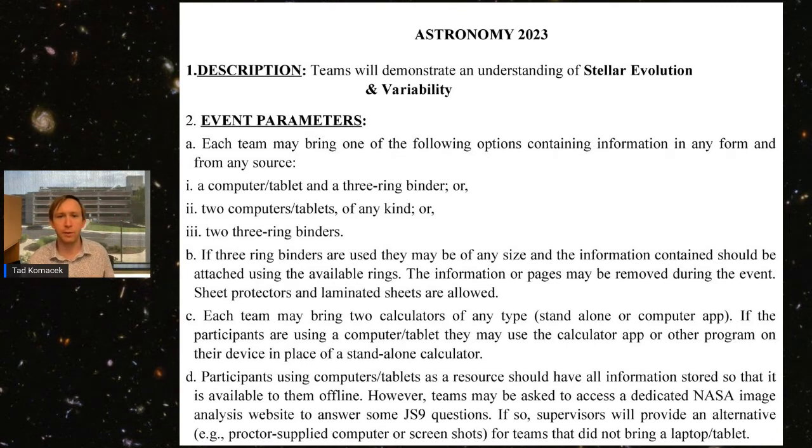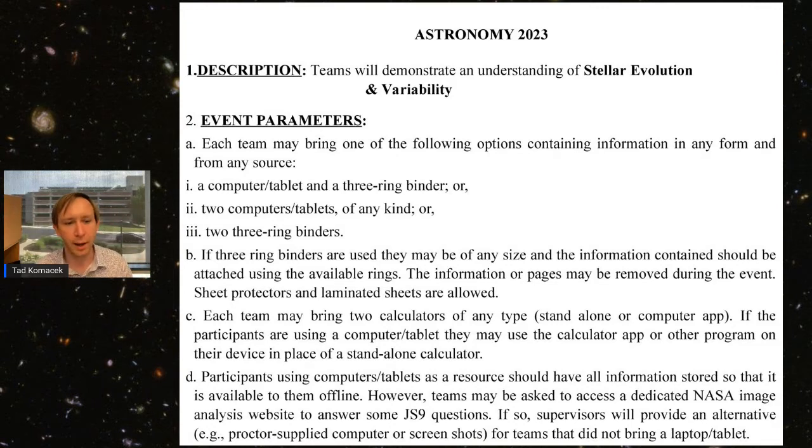The basic description of the event and the parameters have not changed drastically from previous years. The main change, shown in bold, is to focus on stellar evolution and variability, but the event parameters are exactly the same. Teams can bring information in the form of a binder and/or a computer, or two of those. So teams have a broad range of leverage in choosing exactly how they want to prepare their information, resources, and research for use in the event itself.